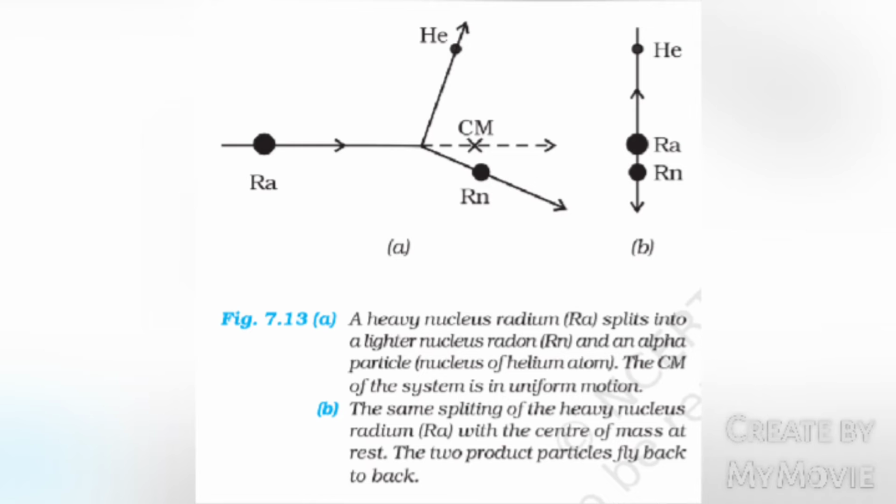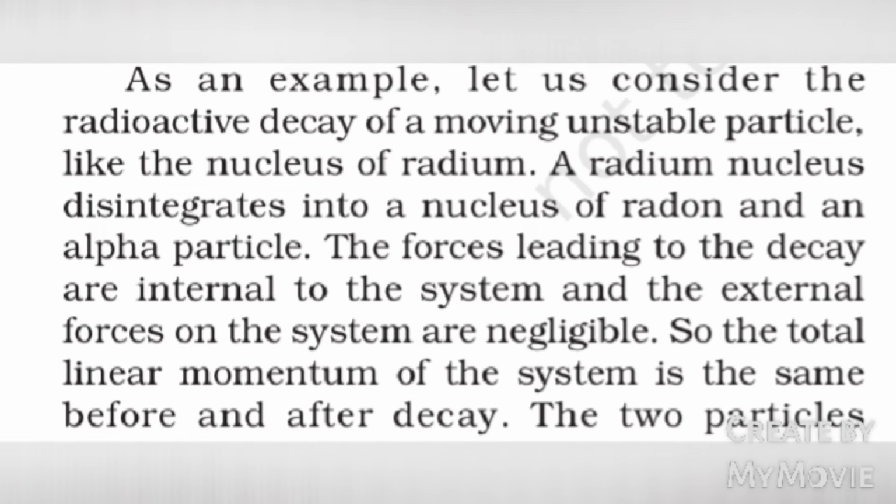Figure 7.13a. A heavy nucleus radium splits into a lighter nucleus radon and an alpha particle, that is, the nucleus of a helium atom. The center of mass of the system is in uniform motion. B. The same splitting of heavy nucleus radium with the center of mass at rest, the two product particles fly back to back. As an example, let us consider the radioactive decay of a moving unstable particle like the nucleus of radium. A radium nucleus disintegrates into a nucleus of radon and an alpha particle.